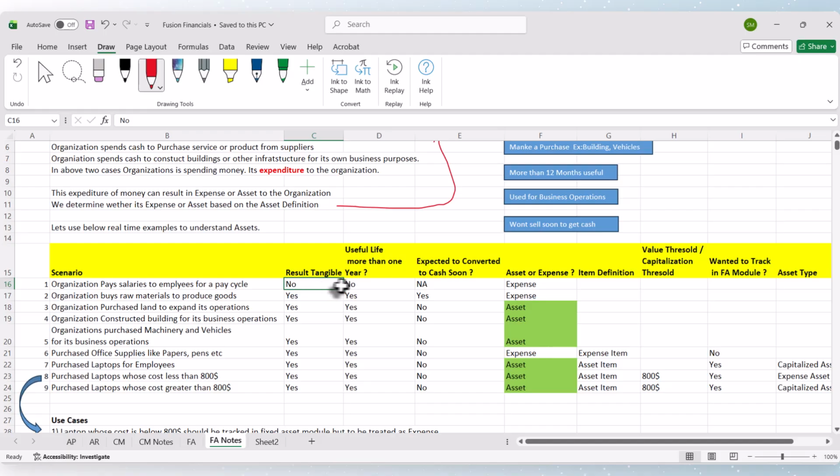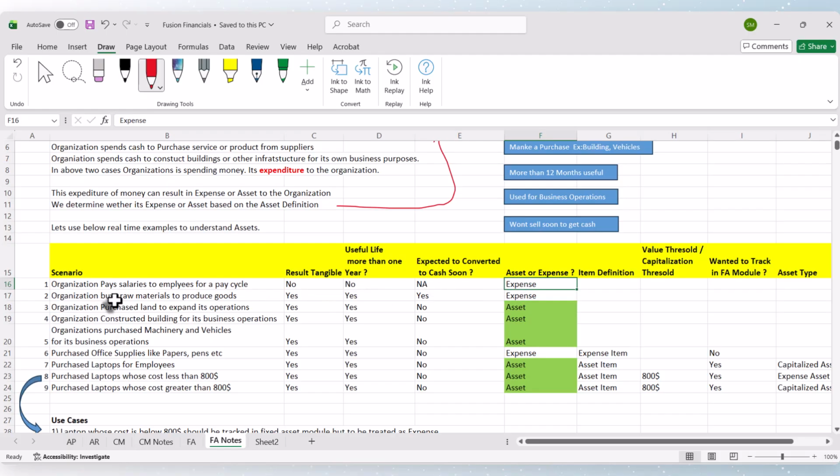It doesn't have a useful life of more than 1 year, because we have to keep paying the employees every month for their services. Once we pay for this month, the life of that service is over, and once they work for the next month we have to pay again. Is it expected to convert to cash? No, not applicable. So this is an expense.